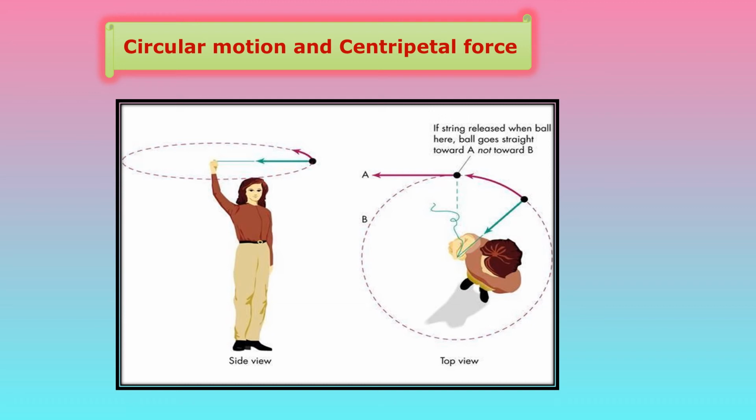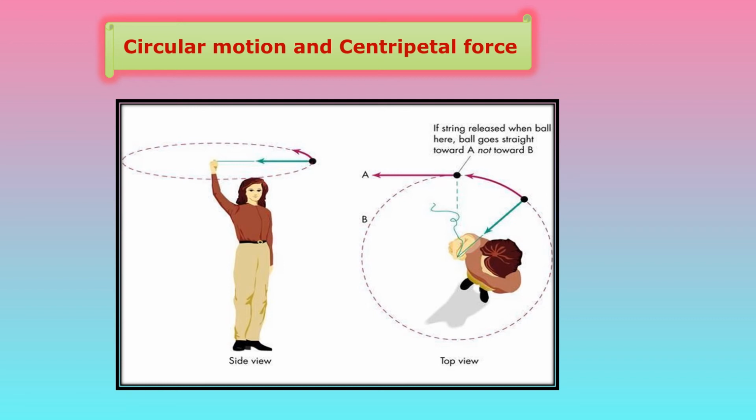As long as we are holding the string, we are pulling the stone towards us, that is towards the center of the circle. So we are applying a force towards the center, and the force stops acting if we release the string. The stone will fly off along a straight line which is tangent to the circle at the position of the stone when the string is released, because that is the direction of its velocity at that instant of time.